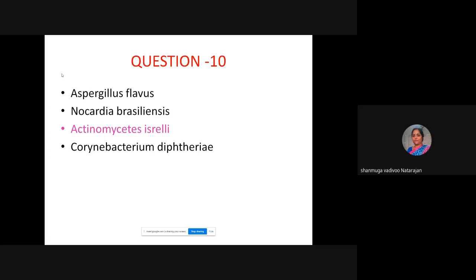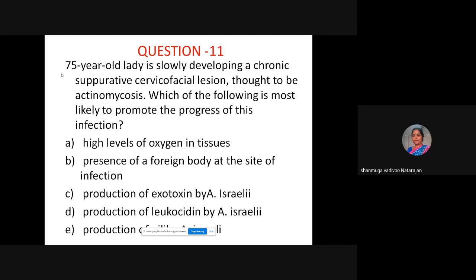Next, question 11 is again a case-based question. Here also a 75-year-old lady is slowly developing a chronic condition of the same type, which is thought to be actinomycosis. Which of the following is most likely to promote the progress of this infection? Choice A, high level of oxygen in tissue. B, presence of foreign body at the site of infection. C, production of exotoxin A by israelii and production of leukocidin. And the last one is production of pyoline. So which could be the option?